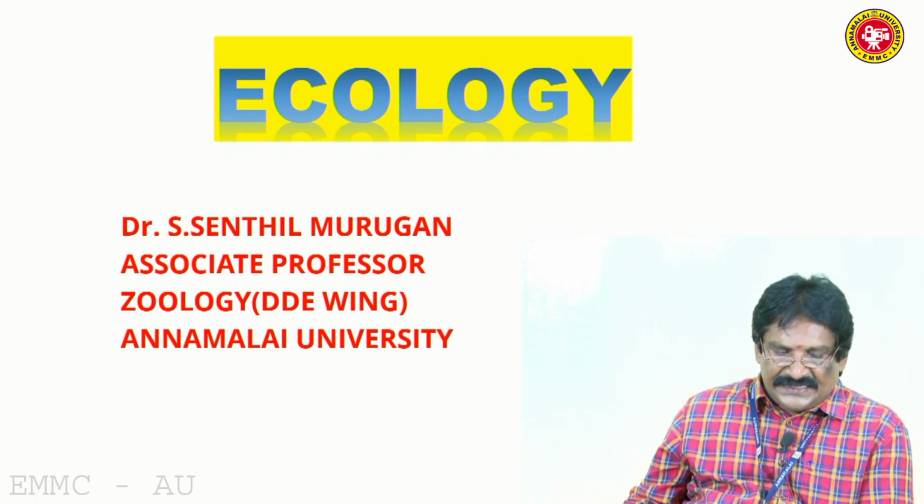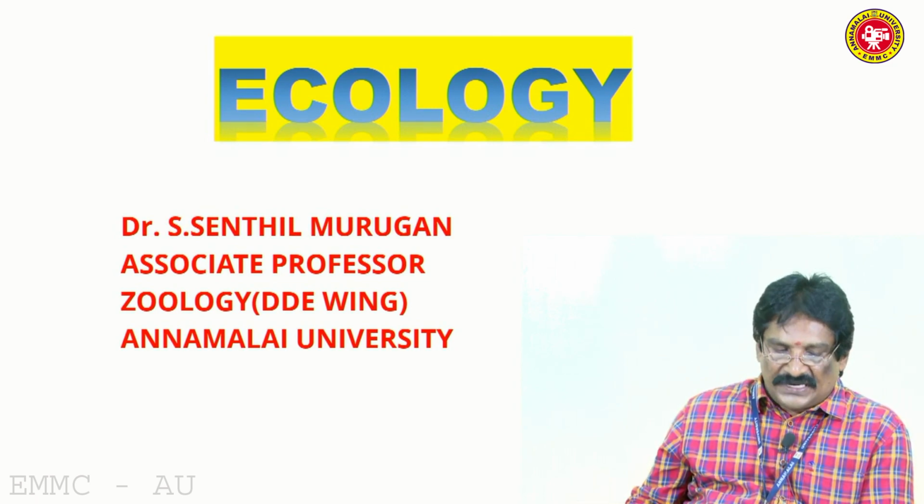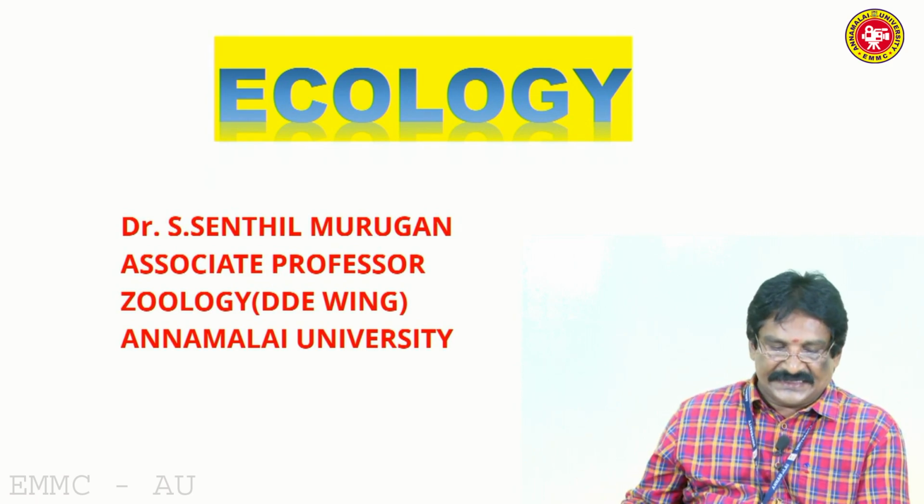Plant ecology deals with the ecological study of plants in relation to their environment. Habitat ecology deals with the study of different habitats.